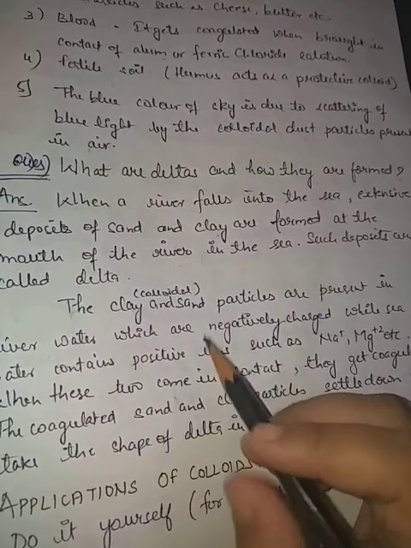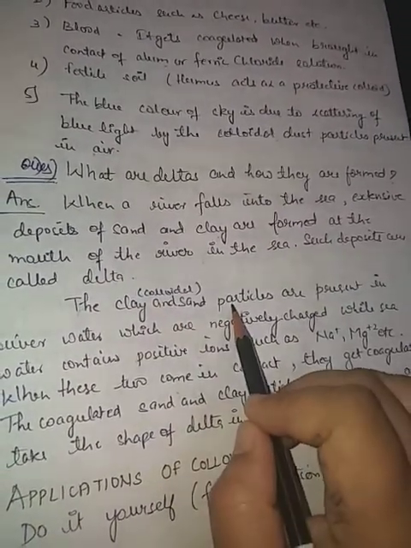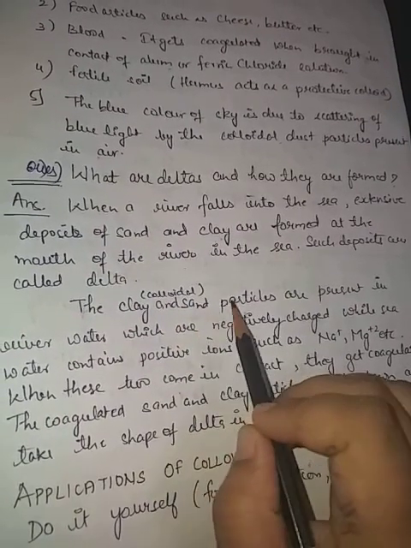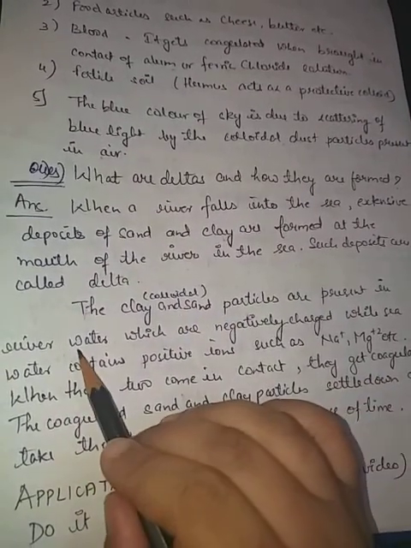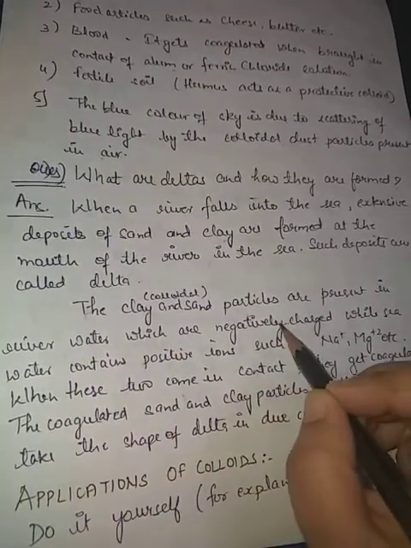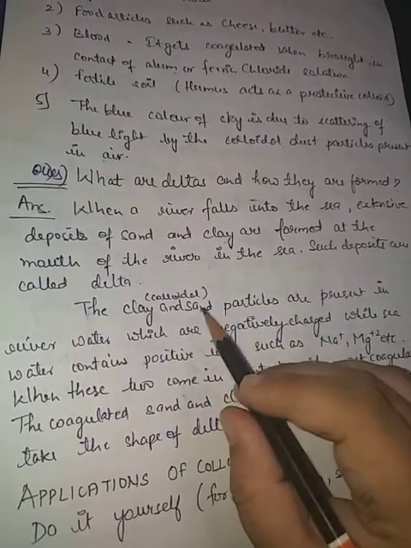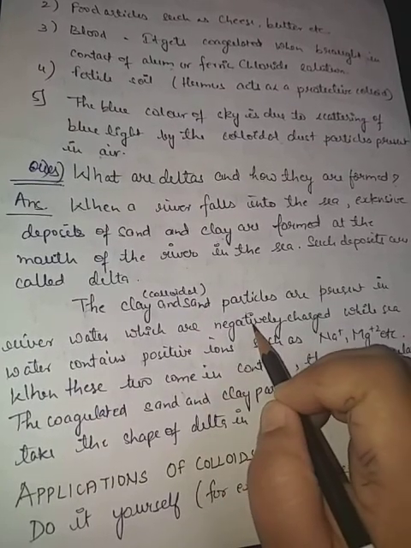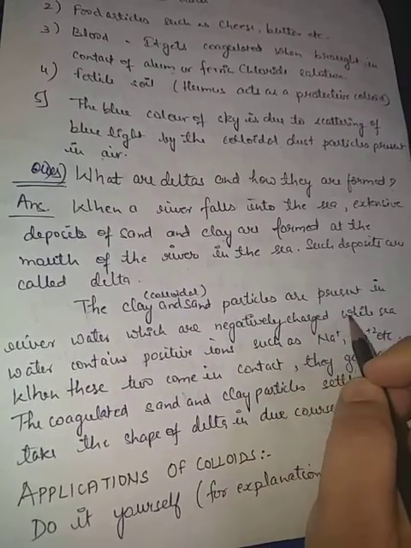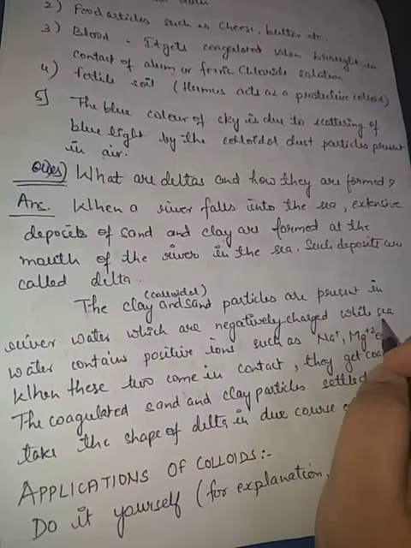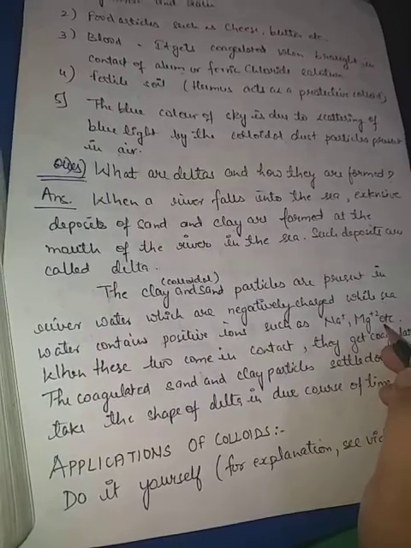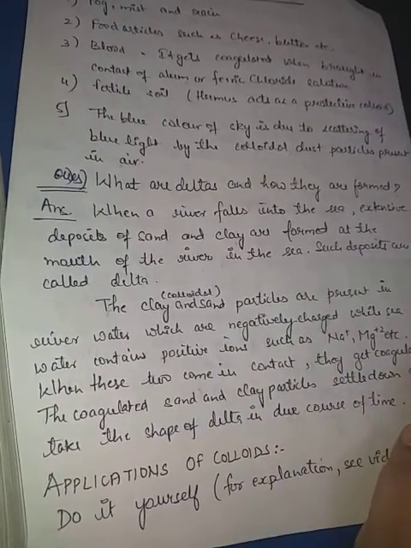Actually, the clay and sand particles are colloidal particles, and these are present in river water. These are negatively charged. When these clay and sand particles, which are colloidal in nature and negatively charged, come in contact with the seawater, seawater contains positive ions like Na+, Mg2+, etc.